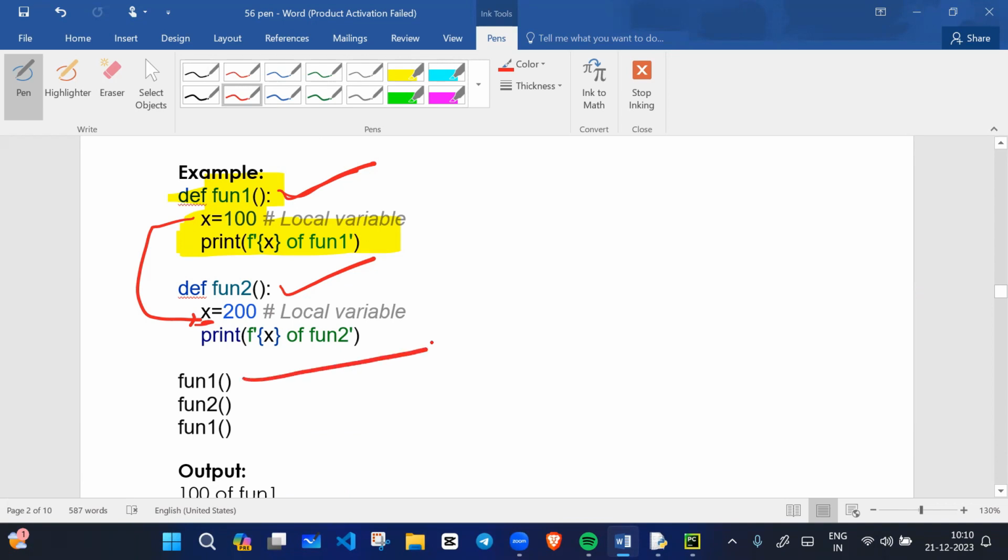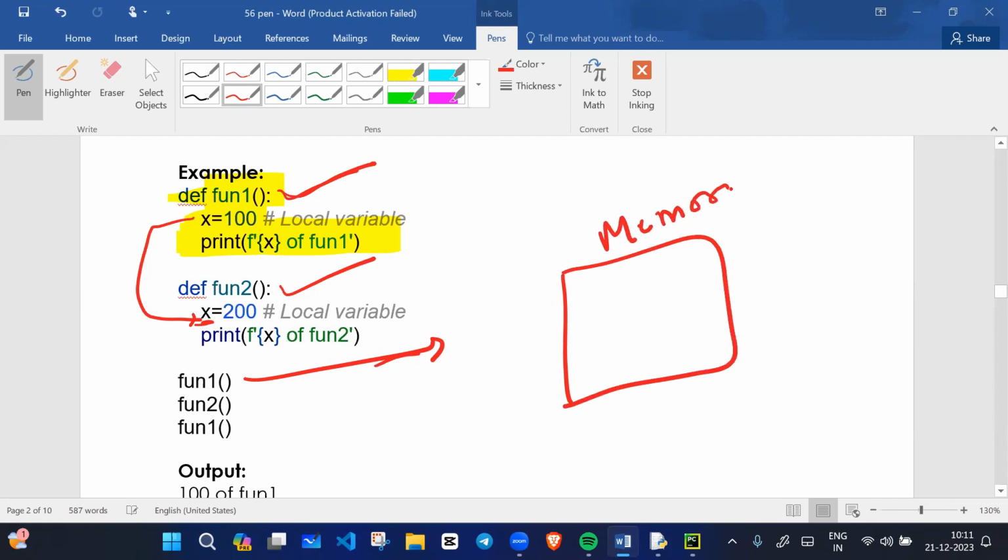When we call function one, memory for x is created, with value 100. This is a local variable. When the function call is completed, it destroys the memory.